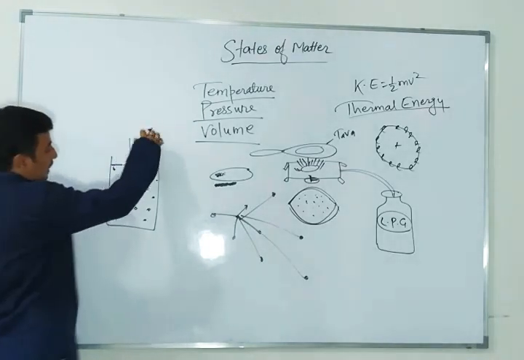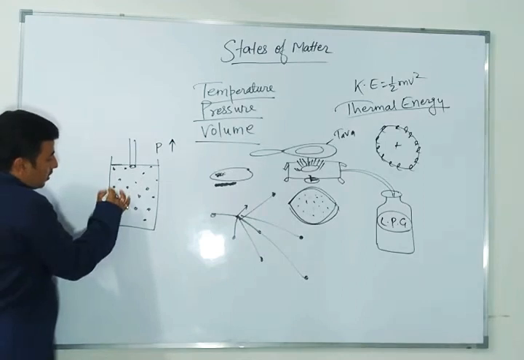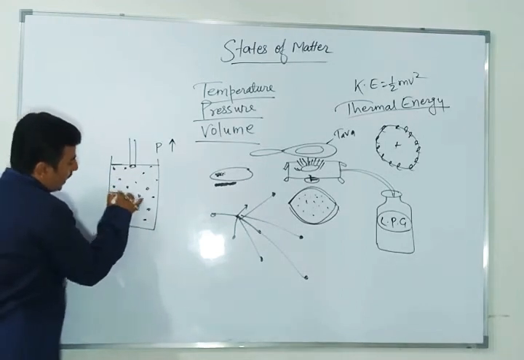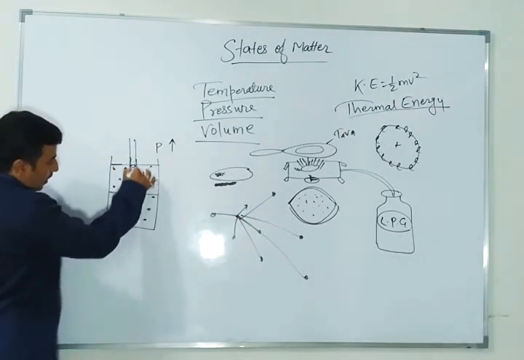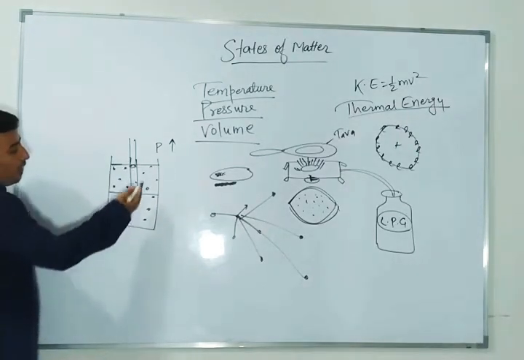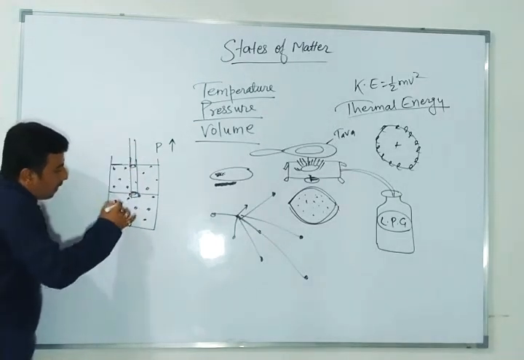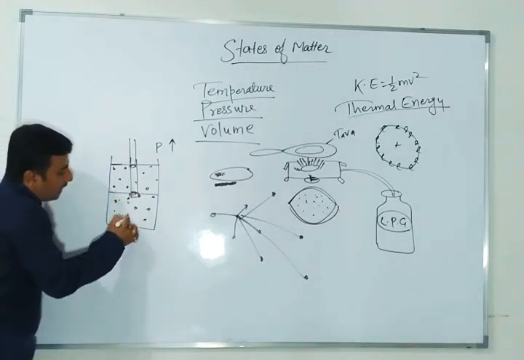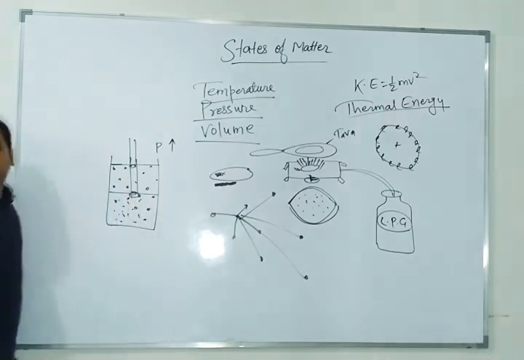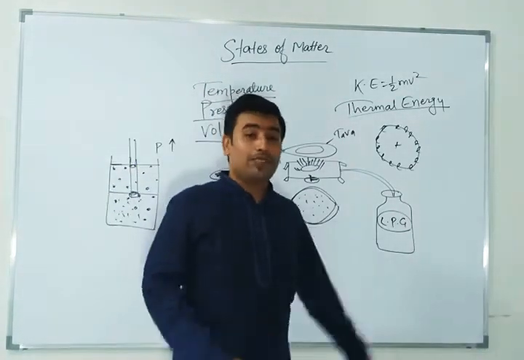When you increase the pressure, the piston which was here comes here. Now you have increased the pressure. When the atoms had enough space, they were arranged anywhere. As you increase the pressure, now all these atoms will come inside this space. Are you getting it or not? So how do you understand this concept?